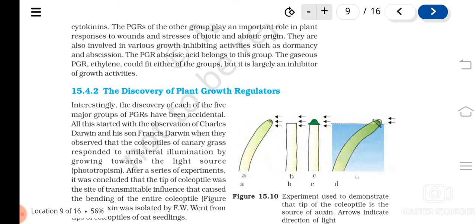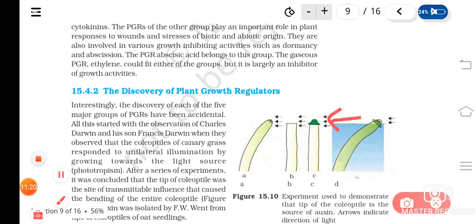Unilateral means what? You can see in the diagram, when the light is given from one side only, they could see that the coleoptile of canary grass is growing towards the light.